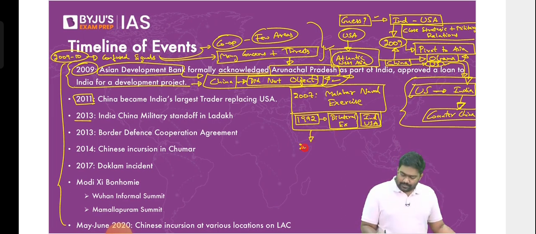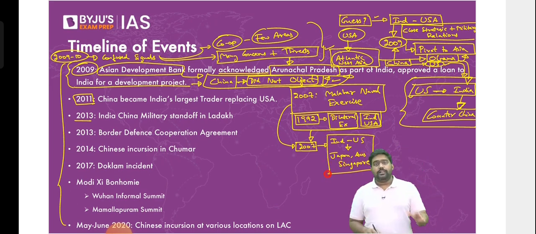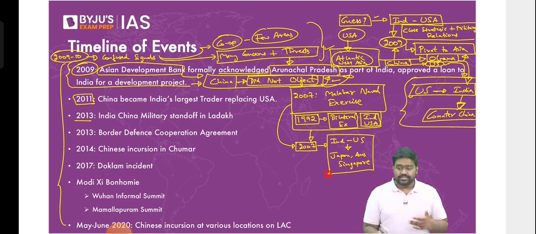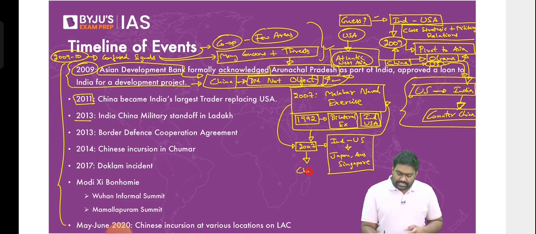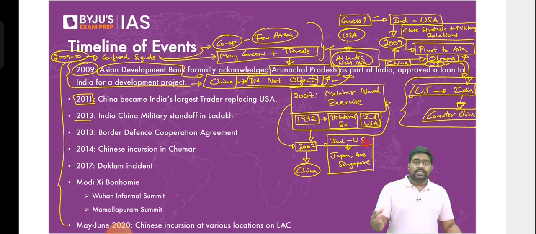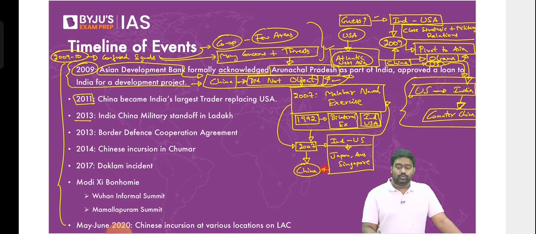But in 2007, India elevated the exercise. We expanded the exercise, and along with US, we invited other like-minded powers, Japan, Australia, and Singapore. India brought several like-minded democracies together and conducted one of the biggest military exercises, the Malabar Naval Exercise in the Bay of Bengal. Now, this was seen as a threat by China. China saw this as an attempt by India and US to create a military bloc, a military club, to target China, to contain China, especially near Malacca Strait, to contain China's growth, to exert military pressure on China. So China started assuming all of this when we hosted the biggest ever Malabar exercise.